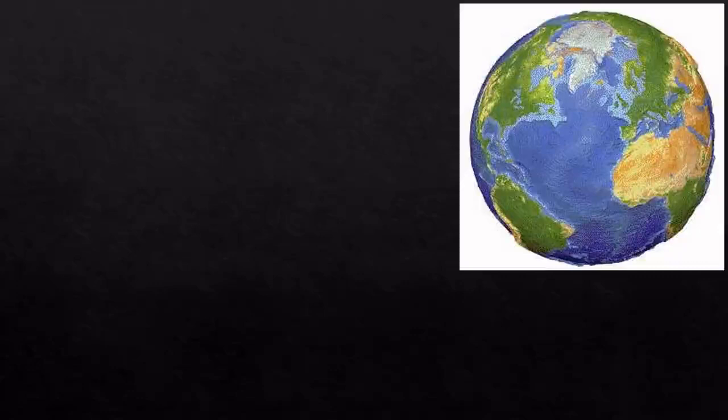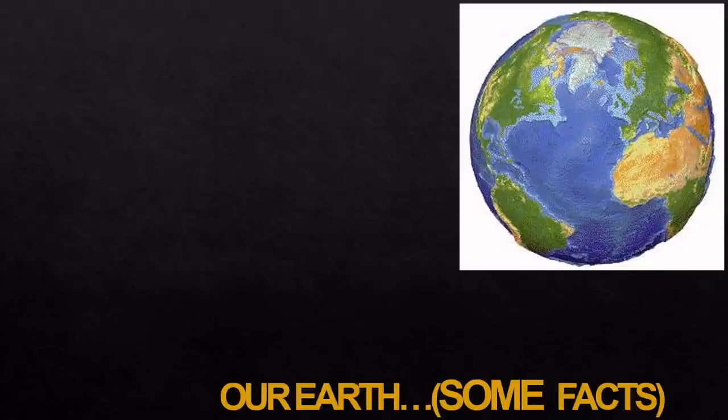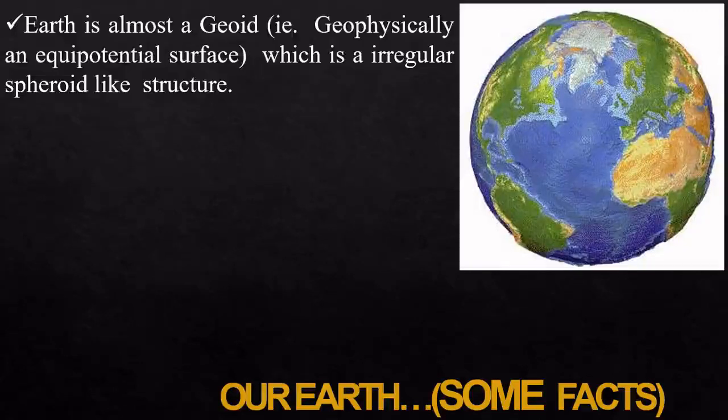So these things we will be discussing today. You can see a globe, our Earth. This is a diagram showing our Mother Earth. So let us see some of the facts of our Mother Earth.